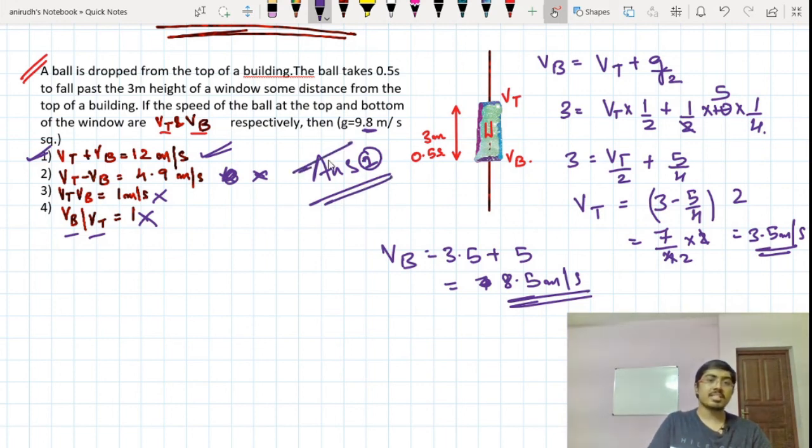It's a fairly easy question, but yes, you need to get this particular method of solving when you are given a question like this in the exam. So yeah, practice these kinds of questions. Let's now proceed to the next one.